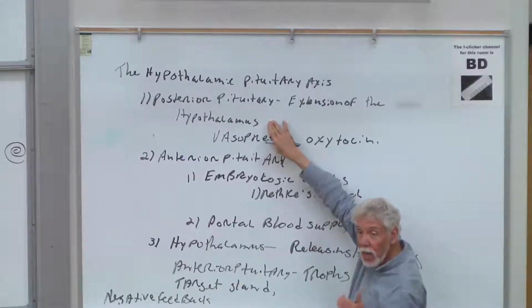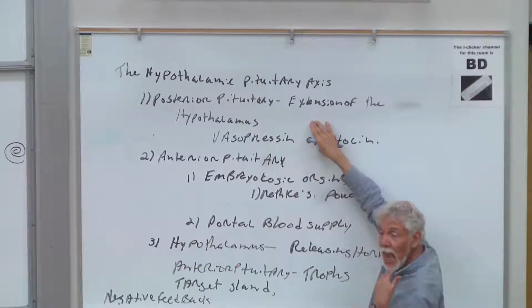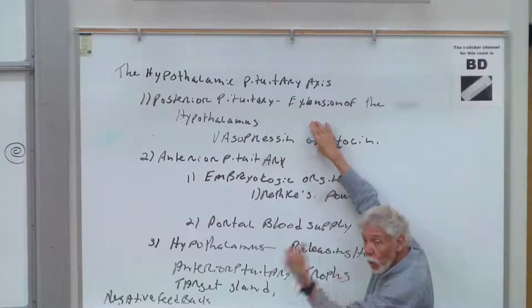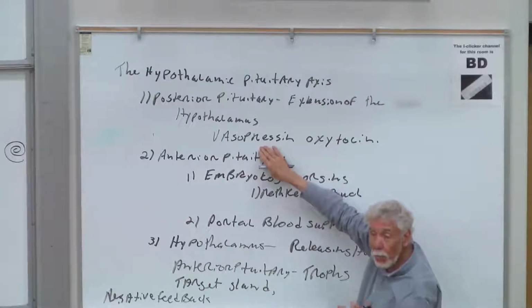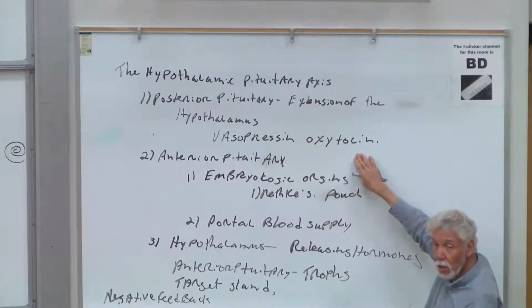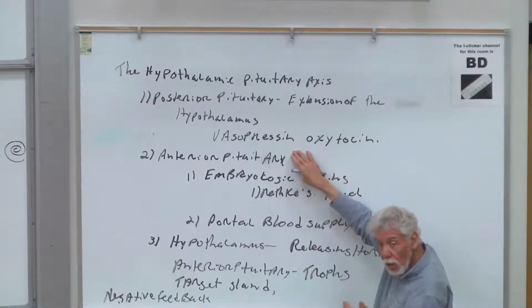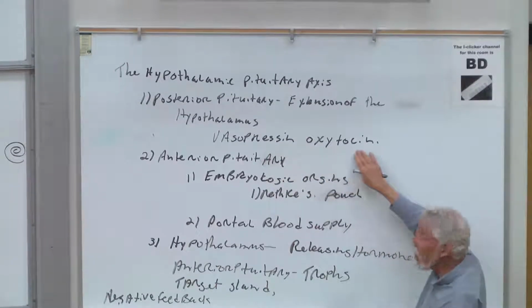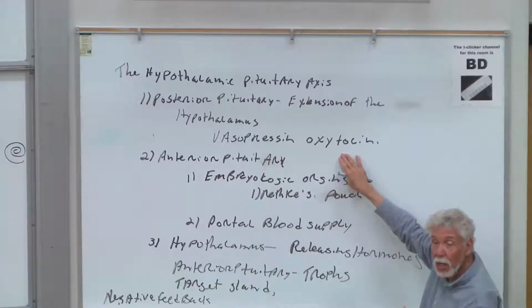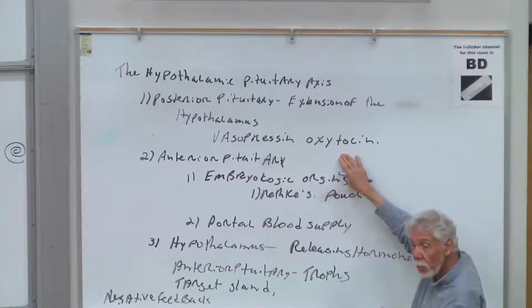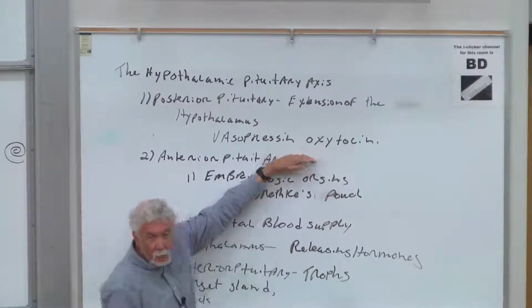There will be neurons that extend from the brain into the posterior pituitary and release hormones from those neurons directly into the blood. There are only two hormones that do this. One is vasopressin and the other is oxytocin. Both vasopressin and oxytocin are released from neurons directly into the blood. Both are peptide hormones. Both of these now have to bind to transmembrane protein receptors to affect an action. These guys are very similar. They're only a couple of amino acids different.